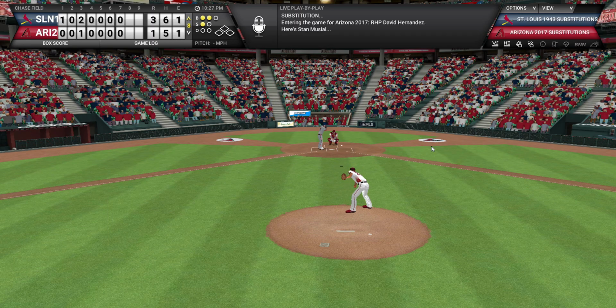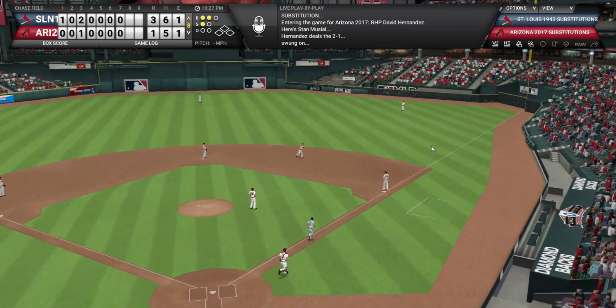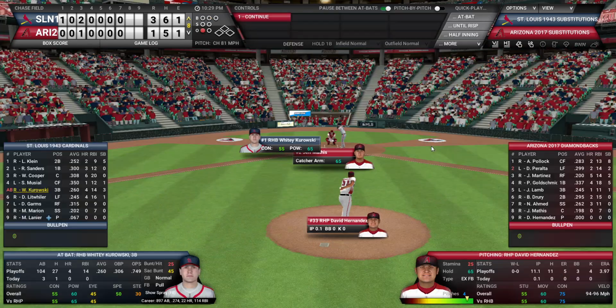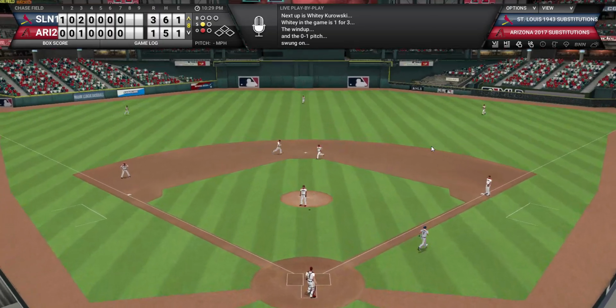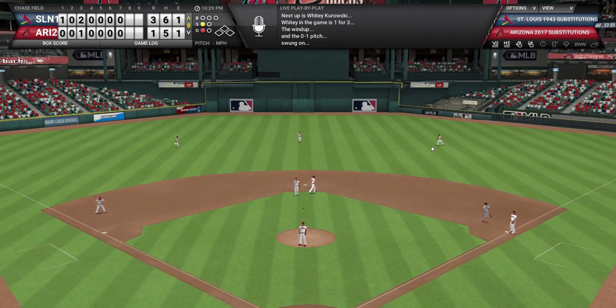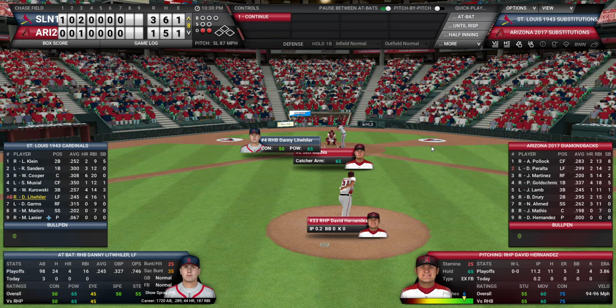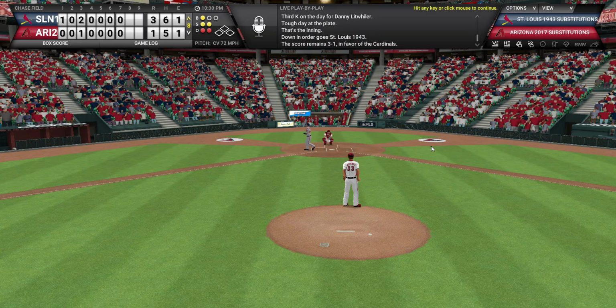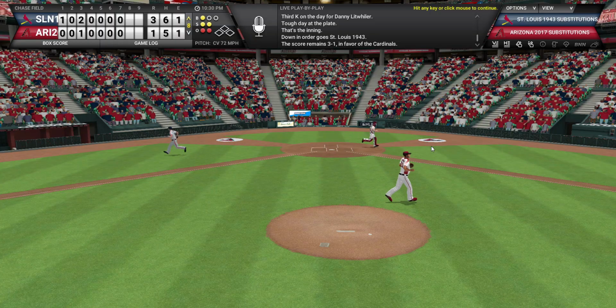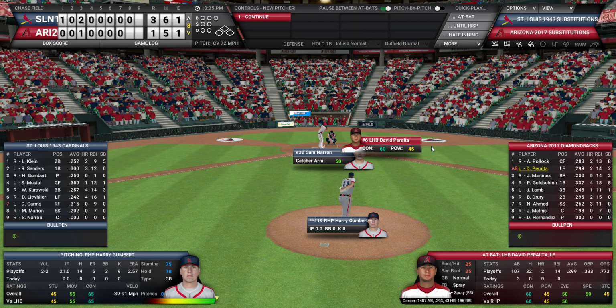Stan Musial greets him with a grounder to second. Kurowski, 1 for 3, pops up. So Hernandez has pitched well so far against a pretty tough part of the lineup, and Litweiler strikes out to end the inning. So nice job pitching for Hernandez. Will they continue? They're going to go to the bullpen with Harry Gumbert. I think that's a potential risk. Lanier was pitching great. This bullpen isn't great.